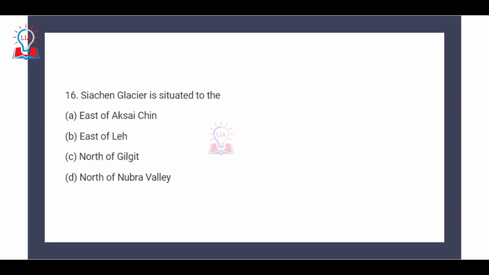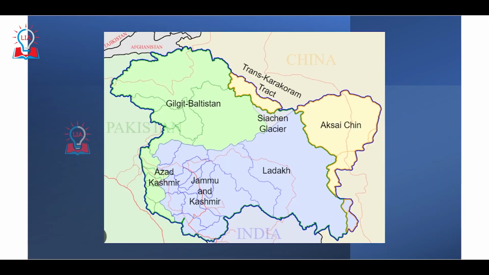The 16th question again is related to Indian geography. It is a map based question where the location of Siachen glacier has been asked. Where is Siachen glacier exactly situated? East of Aksai Chin, east of Leh, north of Gilgit, or north of Nubra Valley. So the correct option is D, that it is situated to the north of Nubra Valley.